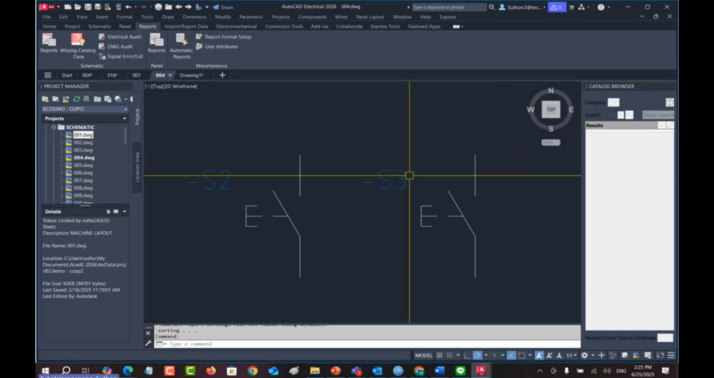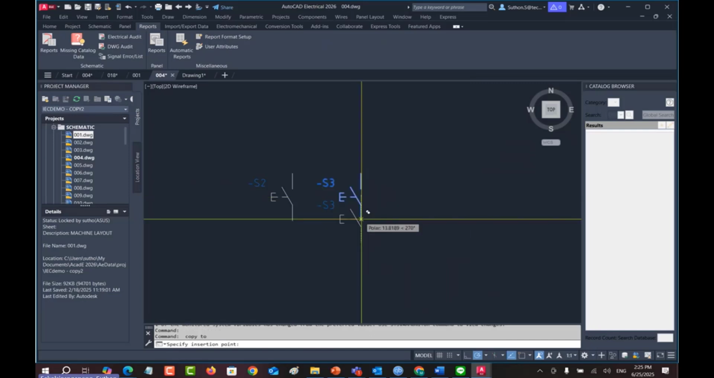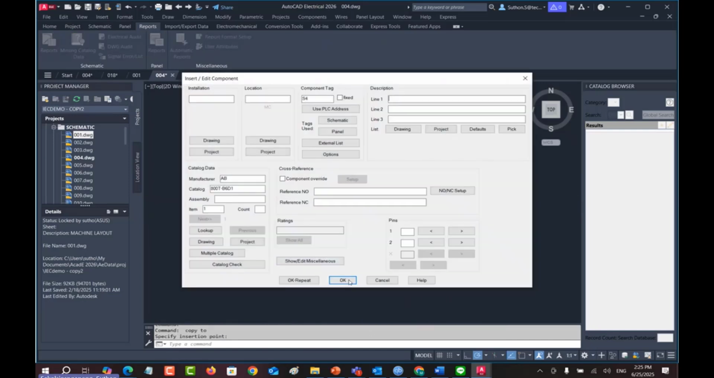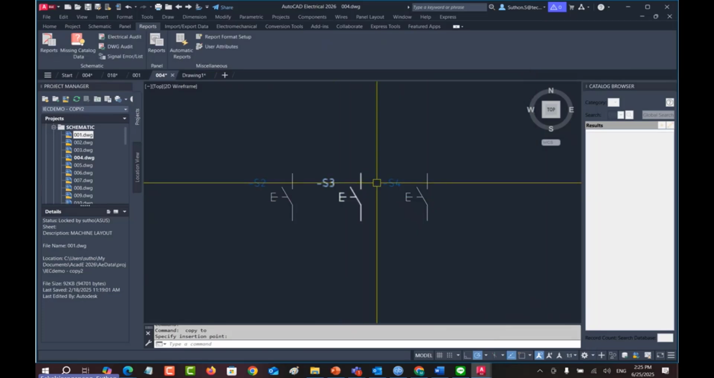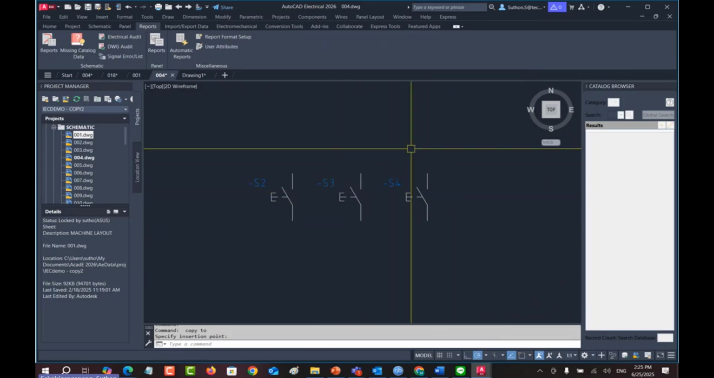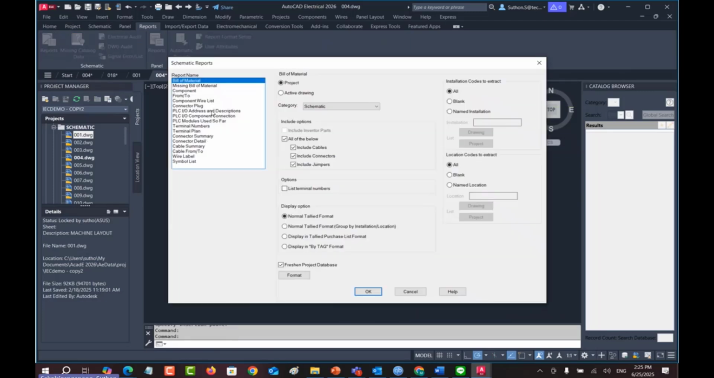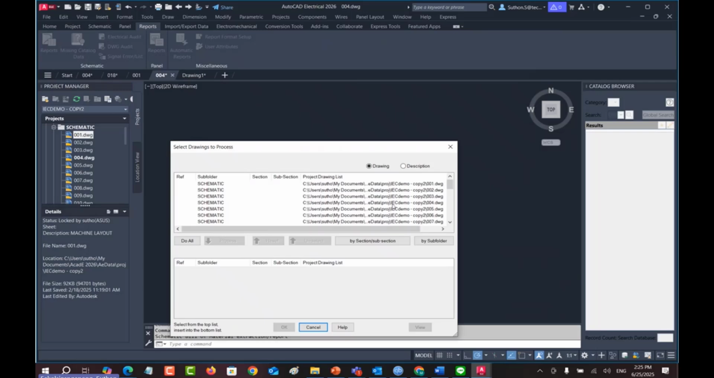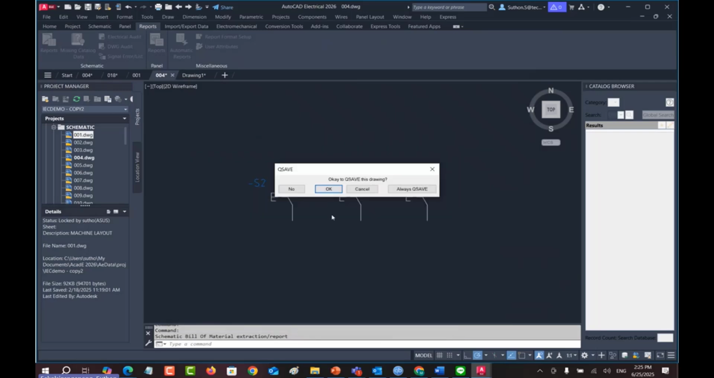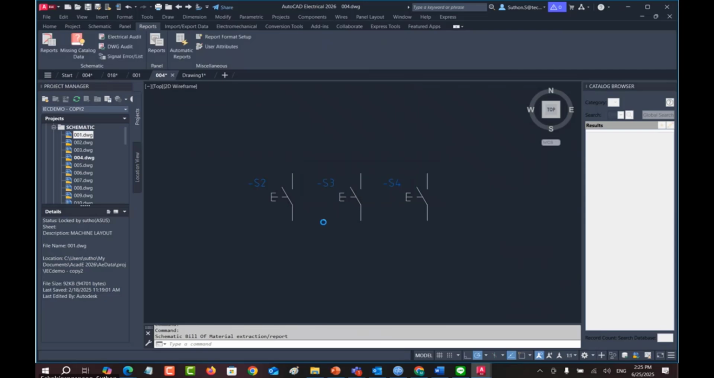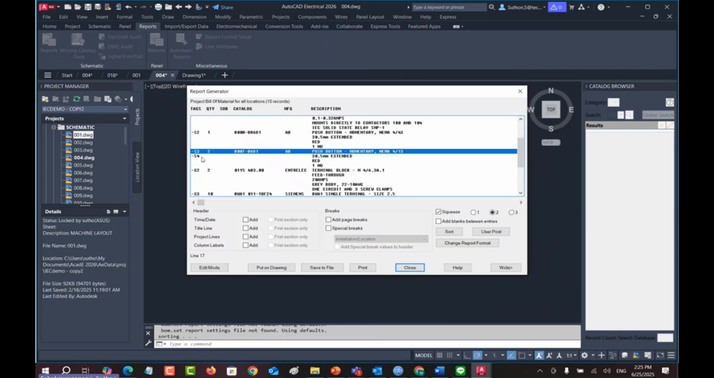But if I just copy, duplicate, and not change anything, just hit OK, that means S3 and S4 have the same spec, right? I will extract the BOM again. 004 drawing, process. Okay. S3 and S4. You can see that the system will gather the S3 and S4 in the same line because they have the same spec. It's easy like this. And if you want to add your own spec, it's no problem.